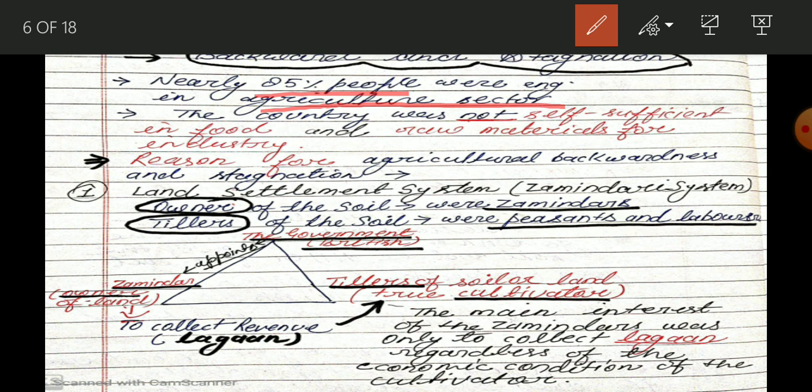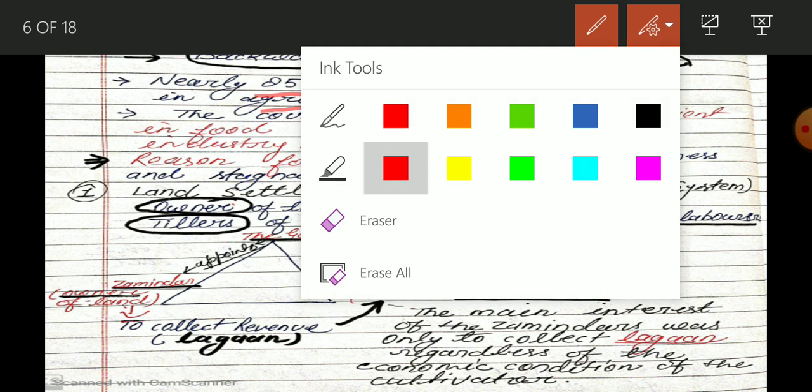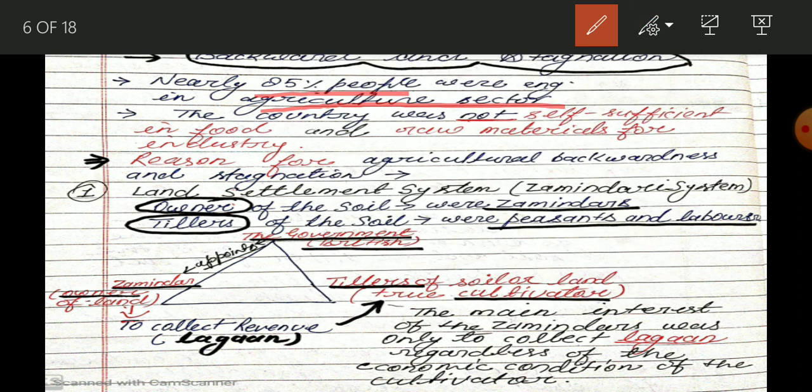And besides this fact, there is one more thing: the country was not self sufficient in food and raw material for industry.